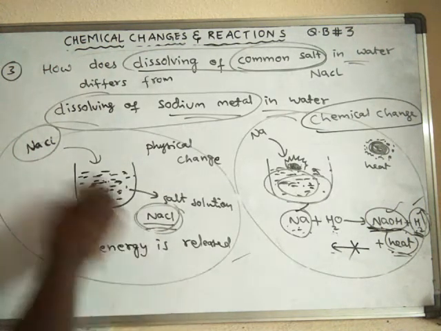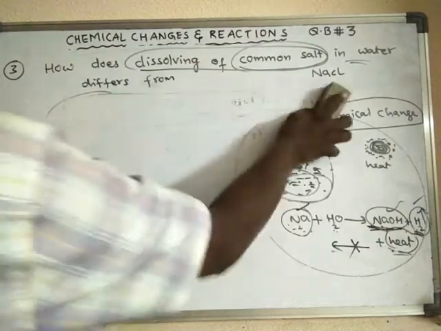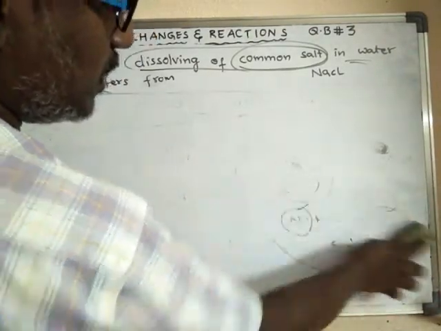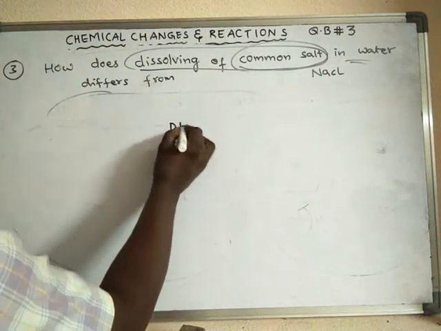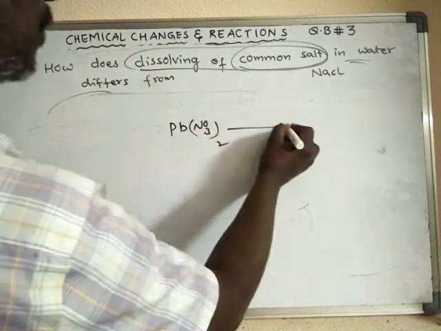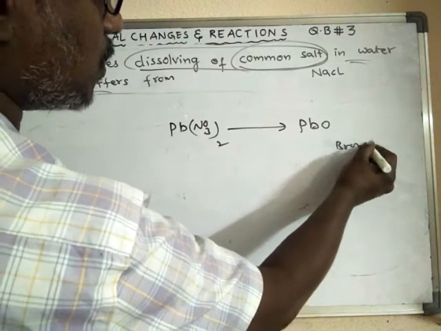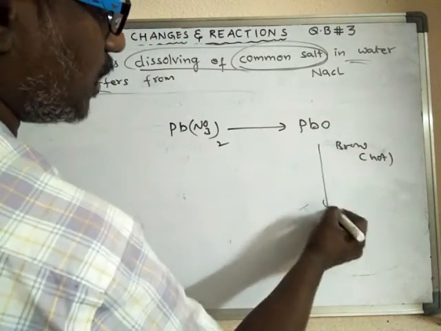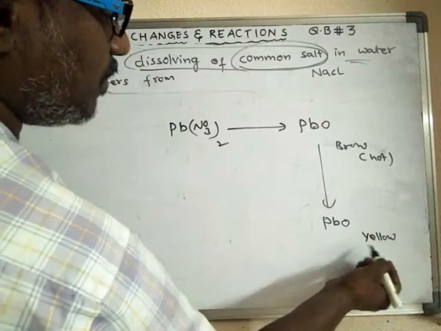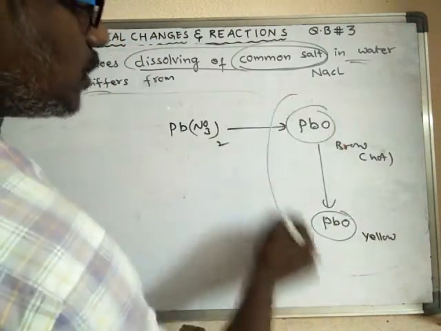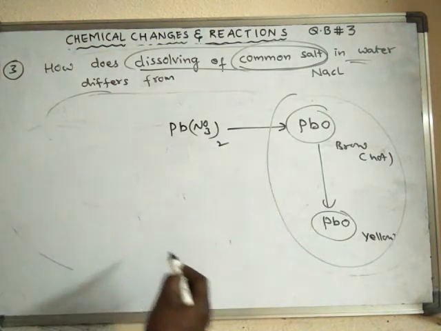And one more thing. Before this one, we discussed lead nitrate. We have seen that when lead nitrate is heated, it produces lead monoxide, which is brown in color when hot, and this lead monoxide will convert into a yellow colored substance, and even that is also lead monoxide only. So here there is no change in the chemical composition. Hence this is a physical change, not a chemical change.